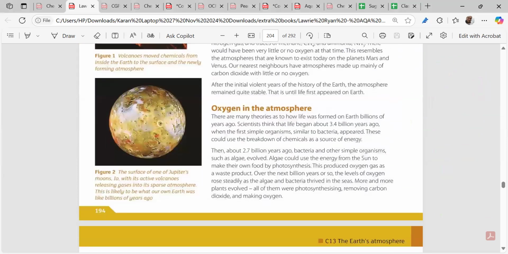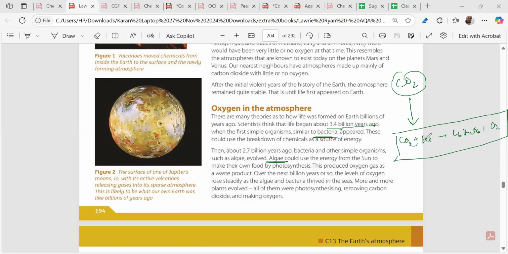Approximately 3.4 billion years ago, we are investigating why carbon dioxide has come down. It has come down heavily because 3.4 billion years ago the first bacteria which was photosynthesizing appeared. Around that time, algae started to flourish. They also did photosynthesis, where carbon dioxide plus water gives you glucose, C6H12O6, plus oxygen. So glucose and oxygen were given out, and the oxygen level increased. There was no oxygen earlier.